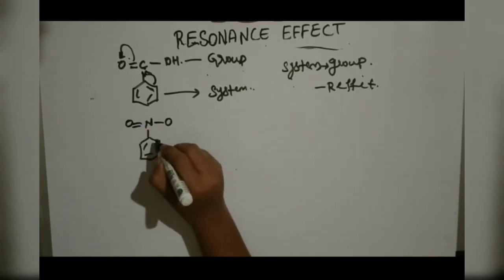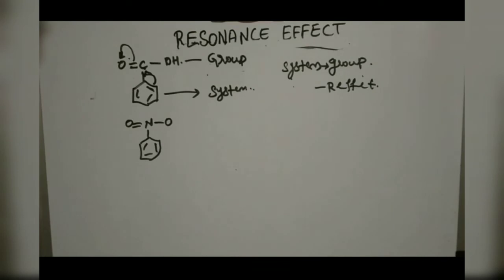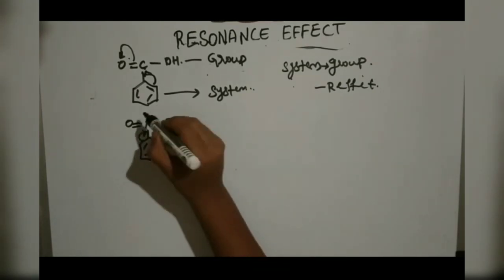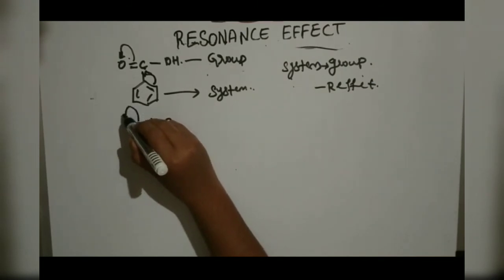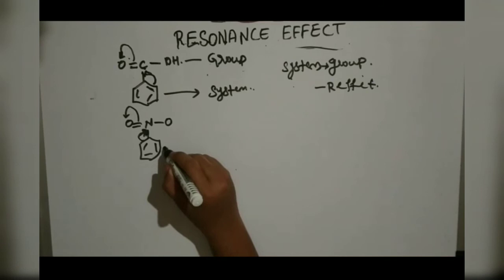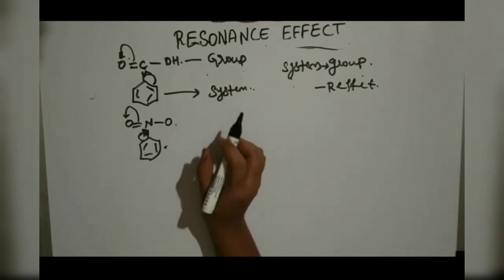Another example we can take. So from here to here there is a moving of electrons, and from here to here. Okay. So again from system to group there is a transferring of electrons.